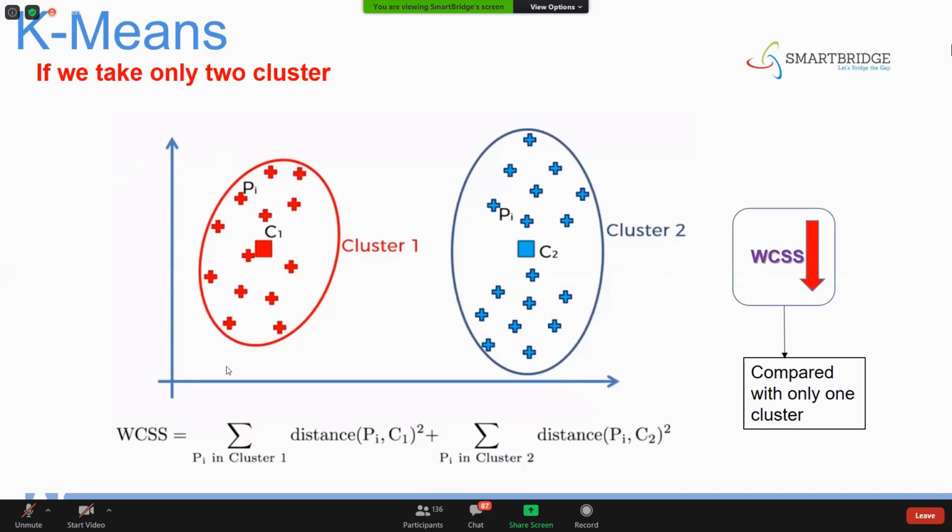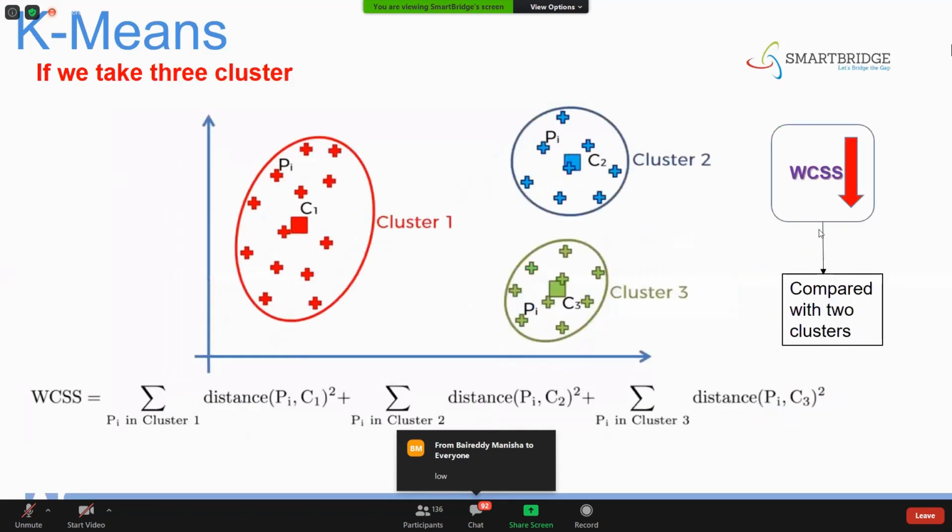Now in the same way, when you're having 3 clusters, 3 centroids, will the WCSS value be low or high? Low, obviously low. If you're having 3 clusters, the WCSS value will obviously be low when compared to the previous 2 centroids and their WCSS values. Okay. Now just tell me, guys, this is a tricky question.